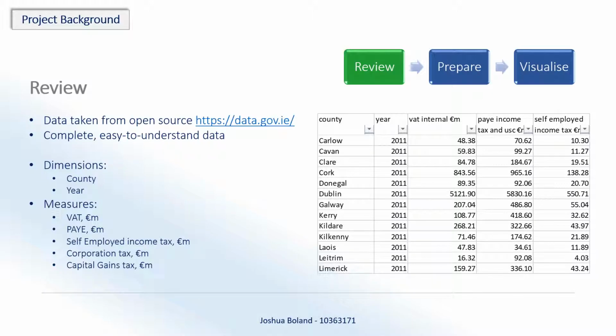So the data set we had taken was from the open source data.gov.ie, and very straightforward, easy to understand set of data. We explored and understood the data between myself and Cathal. Key dimensions in this were the county field, which was the county in the Republic of Ireland, and the year from 2011 to 2016 inclusive. The key measures were in millions of euro, all financial figures, and it was VAT, PAYE, self-employed income tax, corporation tax, capital gains tax, so all numeric.